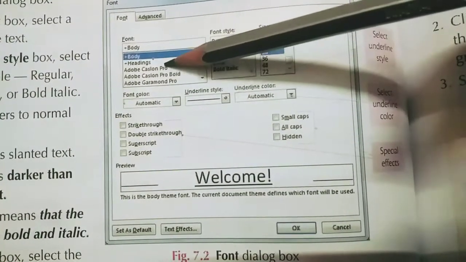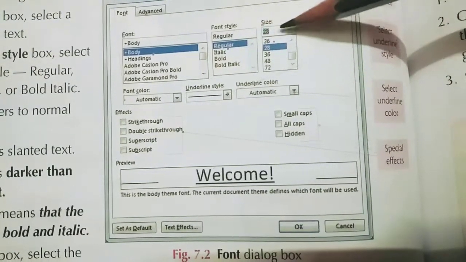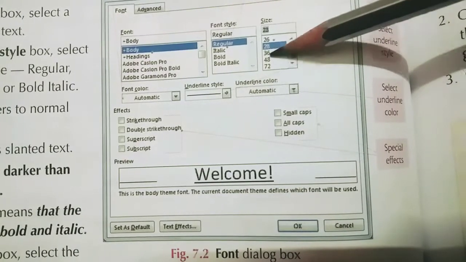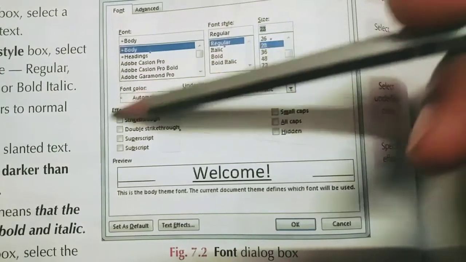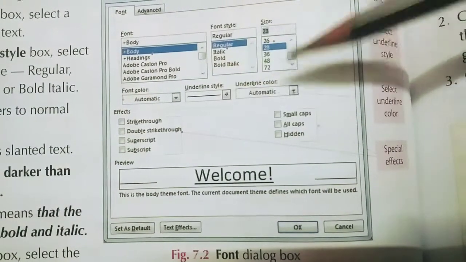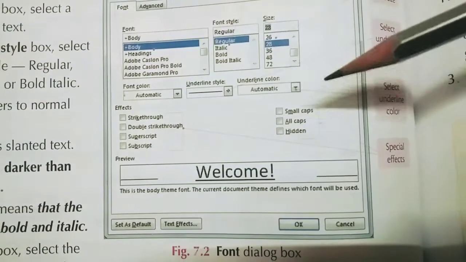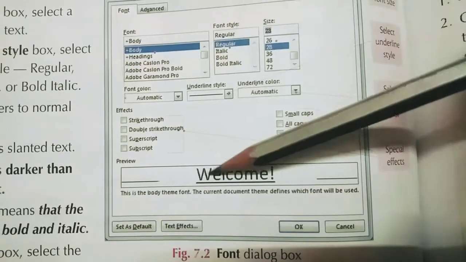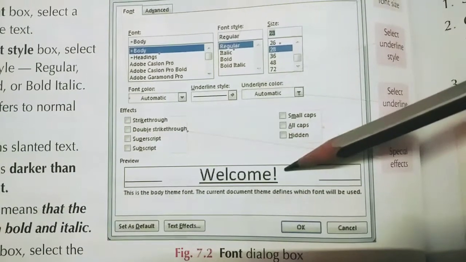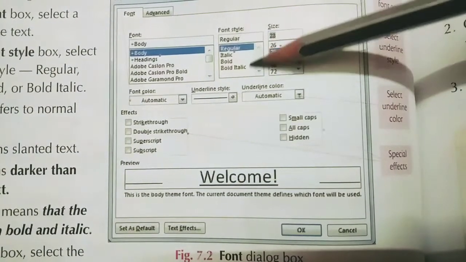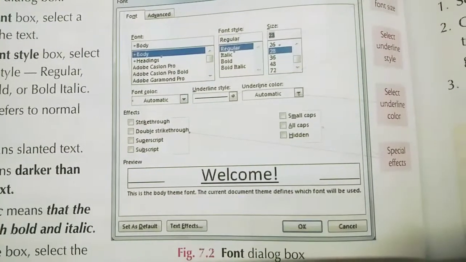Like these are the font types. Many font types are there. Font style: regular, bold, italic. Then font size is given. You can click and scroll up and down to select. Then font color is automatic. You can click here, then you'll get many colors. Underline, then underline color, then strikethrough, superscript, subscript, small caps, all caps, hidden, and everything will be displayed here. Whatever changes you are making here, the preview of that change will be displayed here. And after making the changes, click on OK. Then you will see the change on your document page.